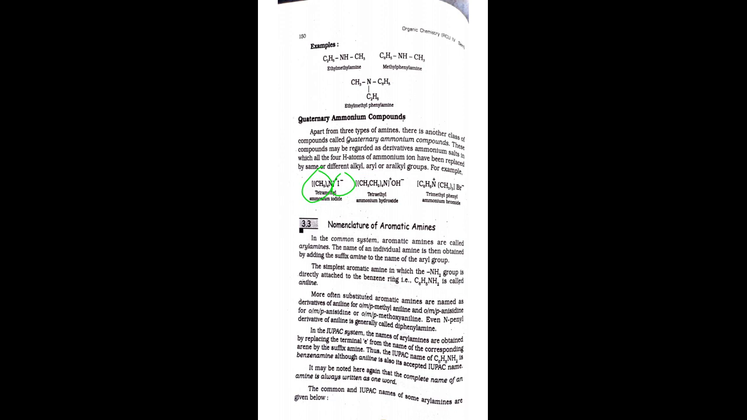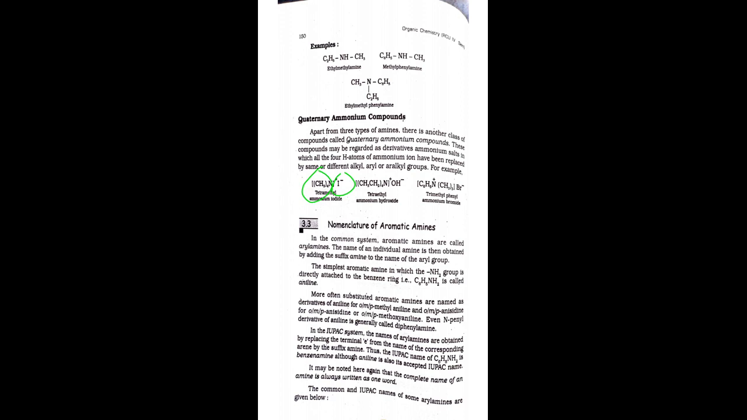Br minus is there. These are all the 3 examples of quaternary ammonium compounds. That is, all 4 hydrogen atoms are replaced in the ammonium ion, and in the place of 4 hydrogens, either you can give all 4 same groups or different groups, and you can name according to alphabetical order, which comes first. This is the classification of amines.